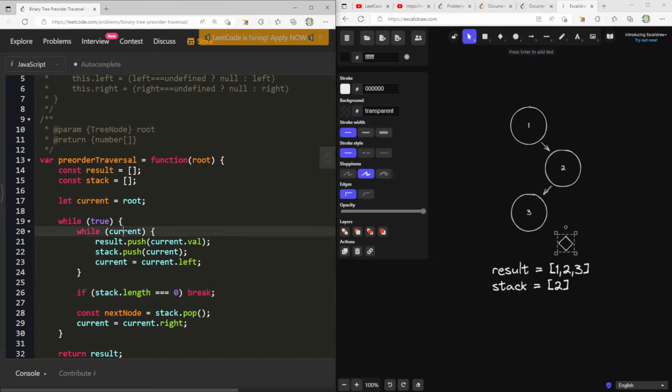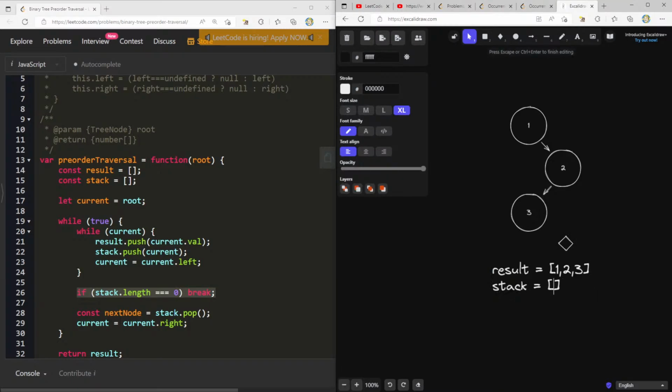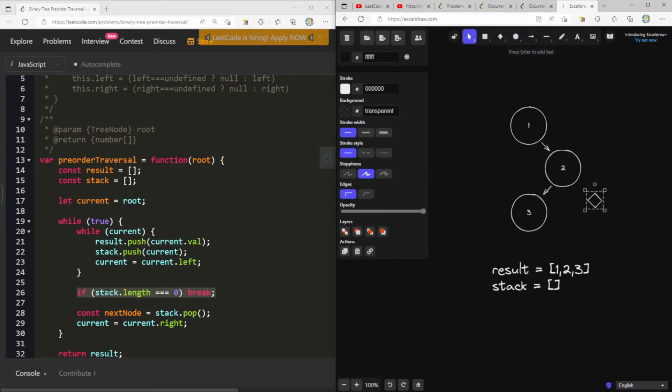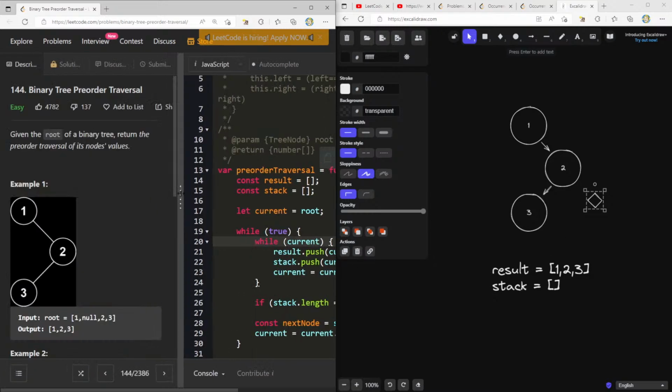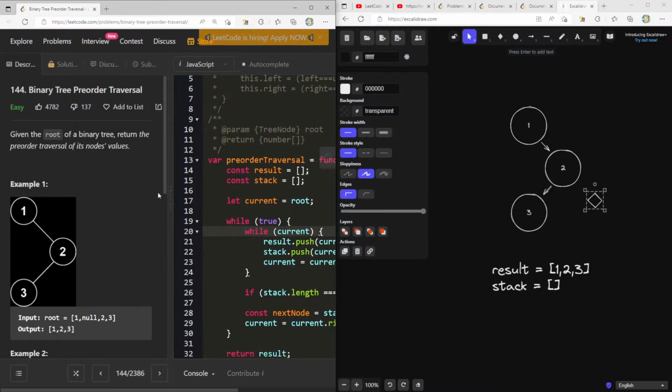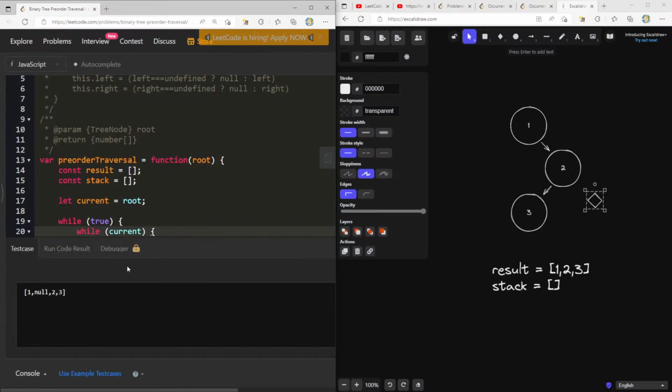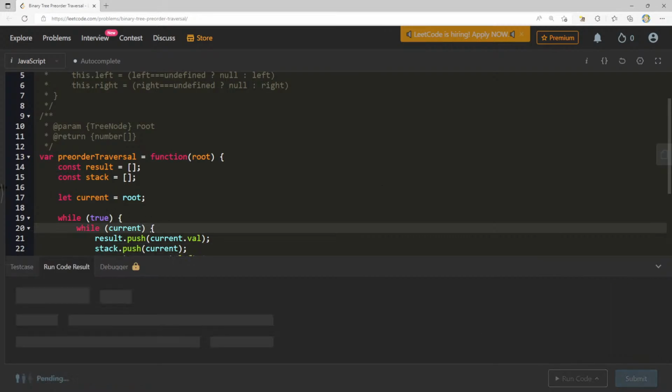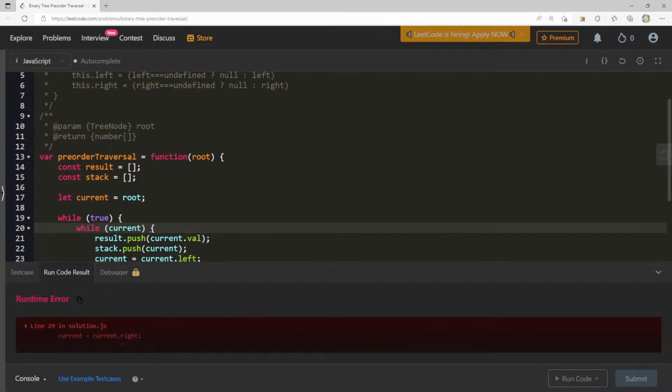Right, we go to 3's right, which is null. Now we start this thing over. This again is false. This is also false. We pop 2. We go to 2's right, which is over here. Now this is false, and we see that stack.length is 0. So now we just print out 1, 2, 3. Yeah, I'm just gonna go for it. I think there might be something a little bit nicer that I can do, but let's see what this gives us.